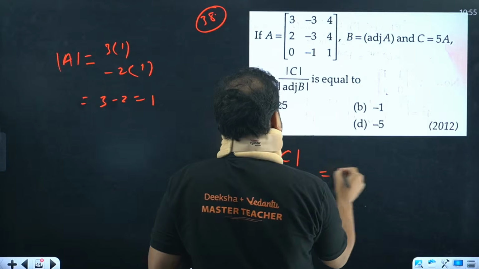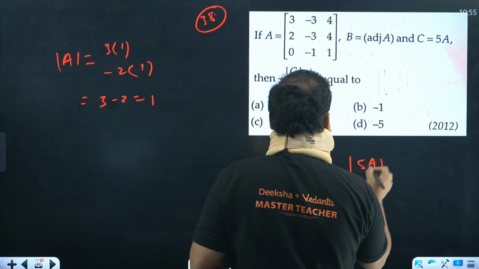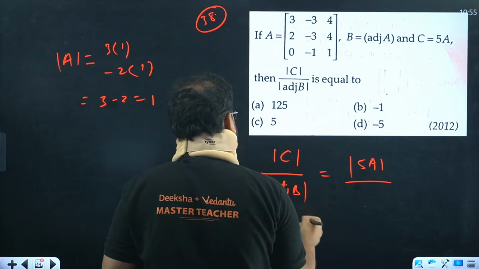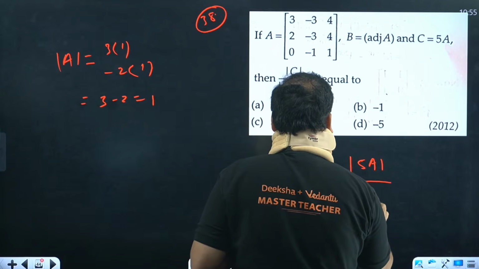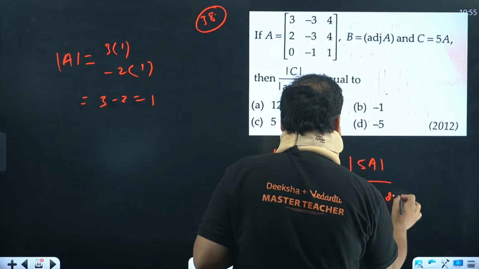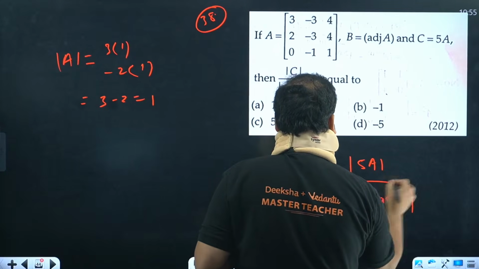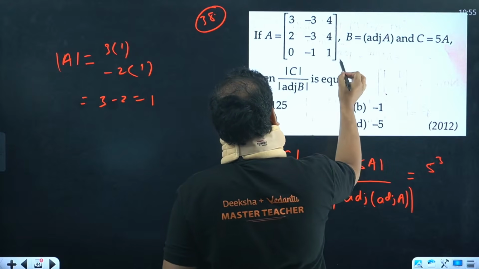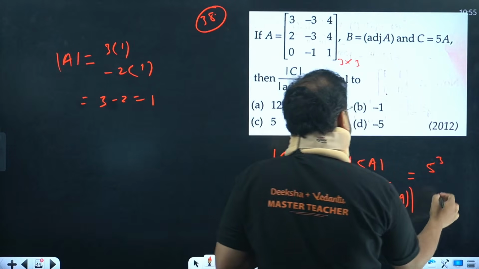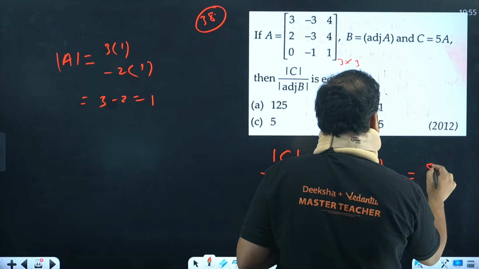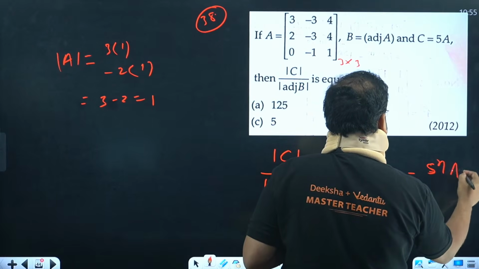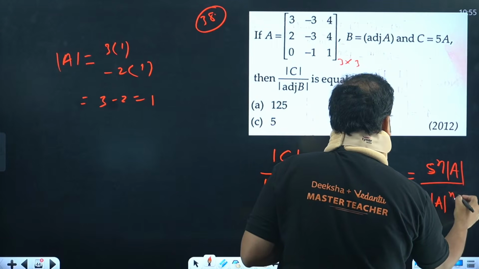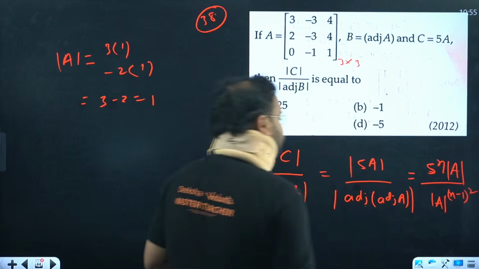Determinant of C will be what, beta? 5 power n determinant of A, and over here we have adjoint of B is nothing but determinant of A power n minus 1 the square.